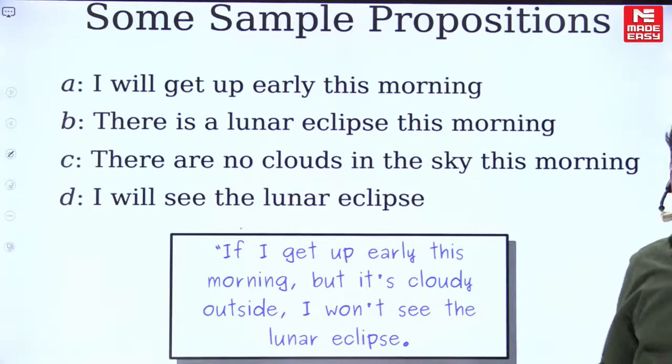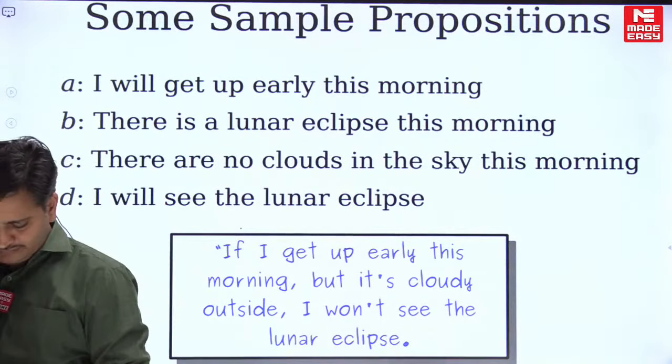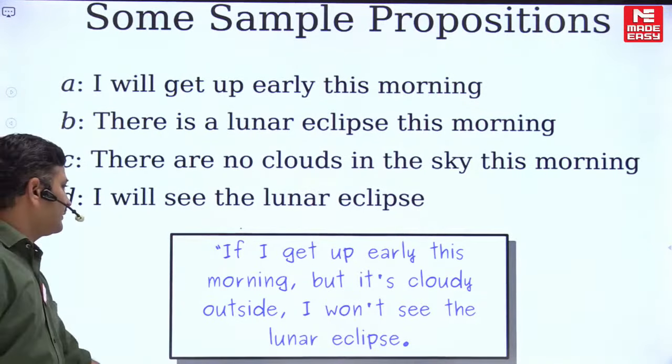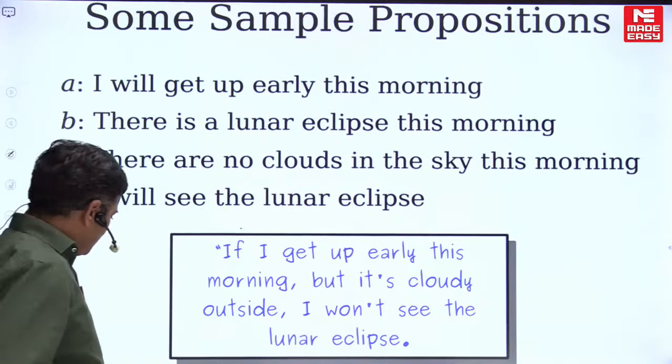Please recall the basic concept, the if P then Q format. Please post your answer, friends.